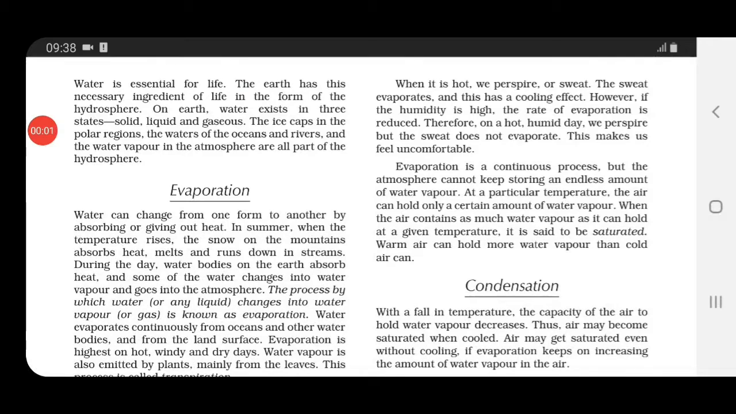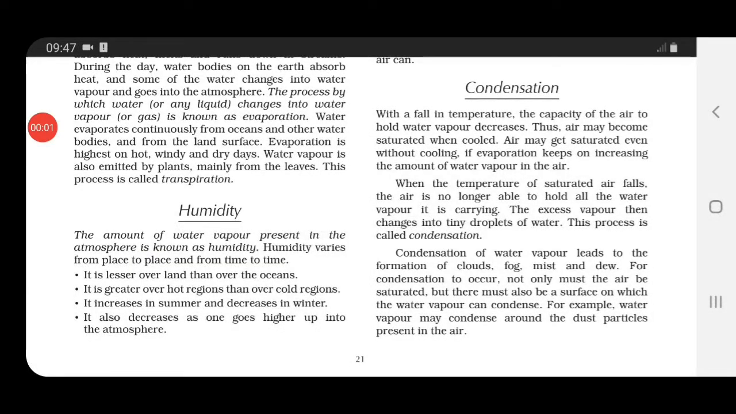Next, they are telling that this process of evaporation is a continuous process. But this doesn't mean that the atmosphere will keep on storing the water vapor. Air can hold only a certain amount of water vapor, and when this air contains as much water vapor as it can hold at a given temperature, it is said to be saturated. Now, warm air, children, can hold more water vapor. If we compare warm and cold air, then warm air can hold more water vapor in comparison to the cold air.